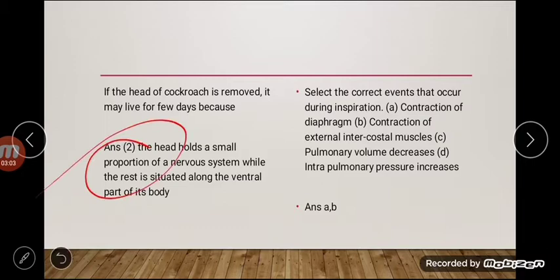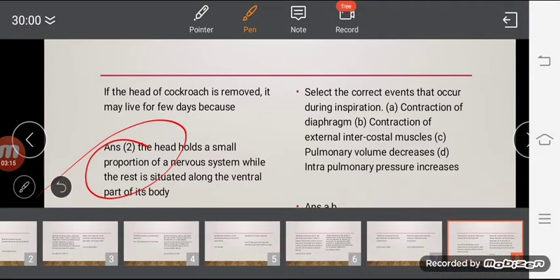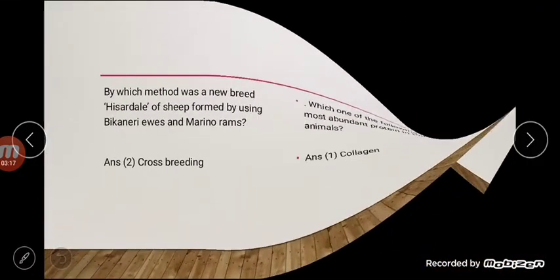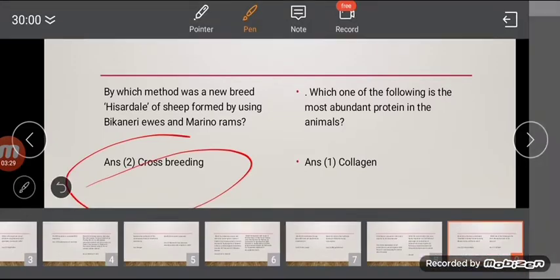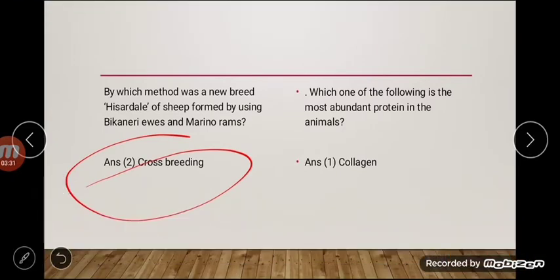Select the correct events that occur during inspiration. And the correct answer is A and B. A and B are which option having A and B both? That is correct. The next question: by which method was a new breed Hisardale of sheep formed by using Bikaneri ewes and Marino rams? The answer is crossbreeding. Which one of the following is the most abundant protein in the animal world? Collagen is the correct answer.